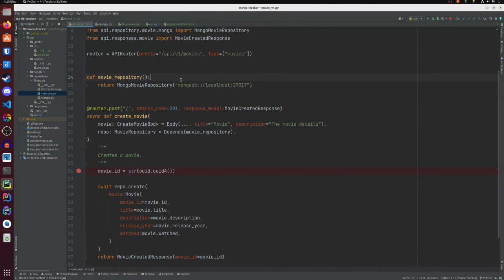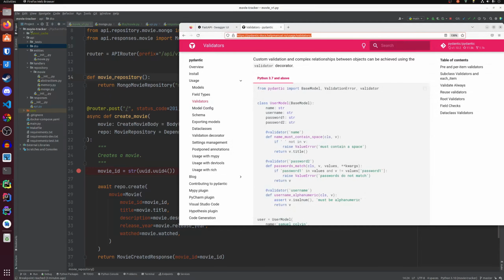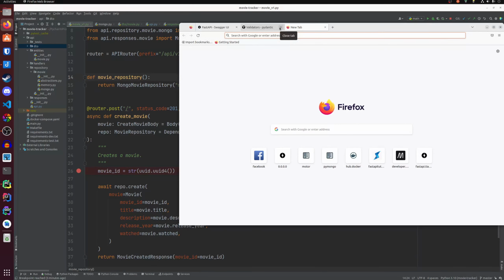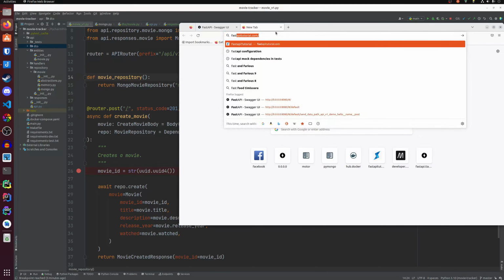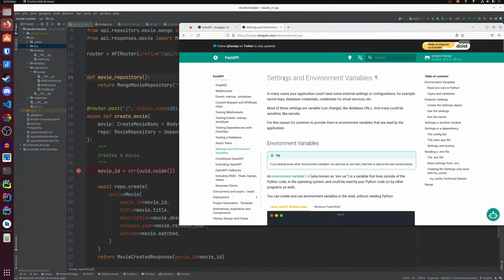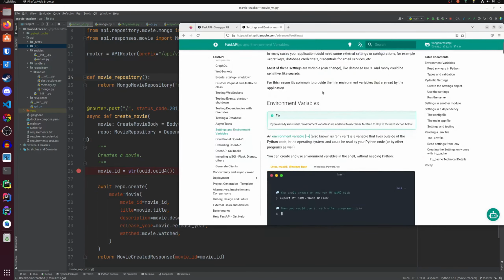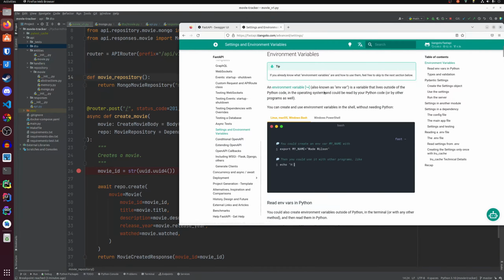So in order to change this, in the Mongo movie repository, we need to implement a settings module. Luckily, FastAPI already does the work for us, and we can just use FastAPI settings, and here we see settings and environment variables. All we need is a settings file with a class Settings that inherits from Pydantic BaseSettings. So let's do that.